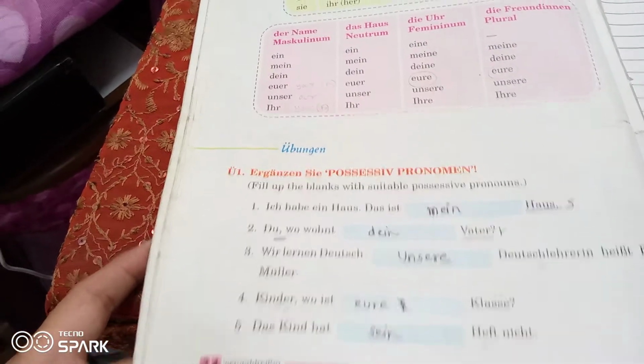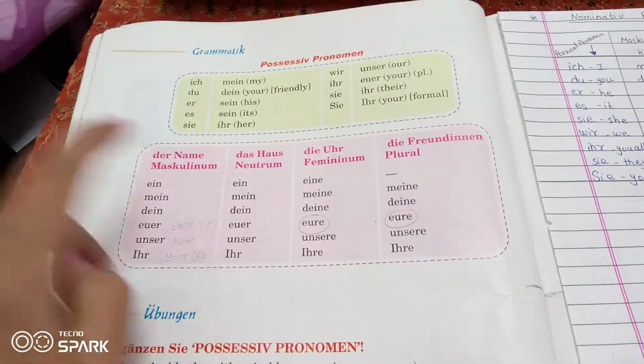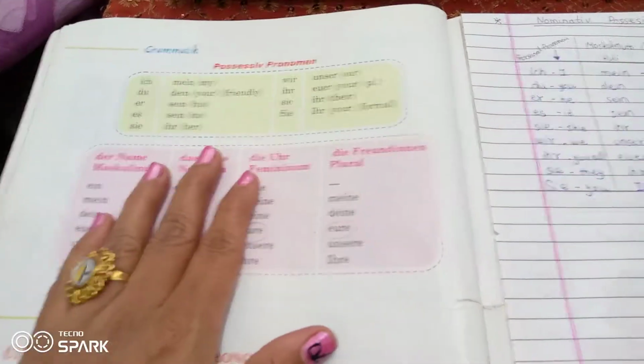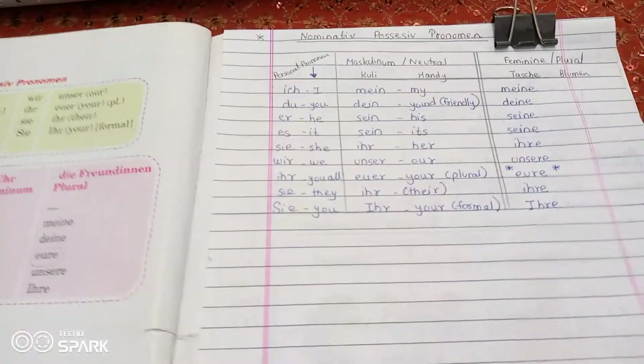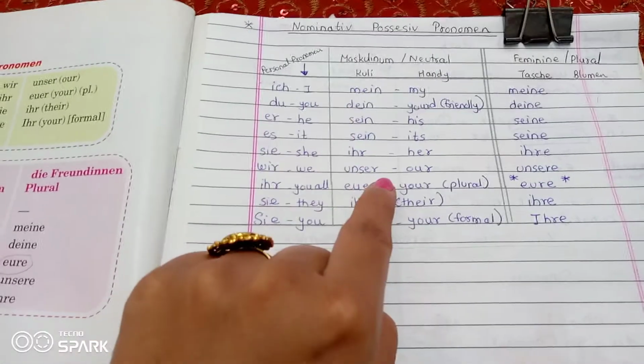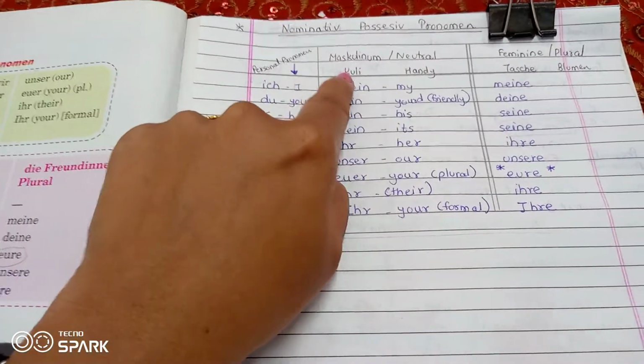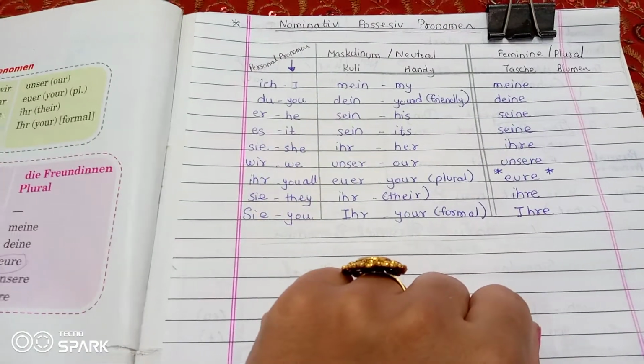Das ist Seite Nummer 34. Possessive Pronomen. Here they have given the possessive pronomen with the meanings. In more detail, I have written this same thing here for you. These are the nominative case possessive pronomen. All the personal pronomens I have written here, and these are the possessive pronomens.